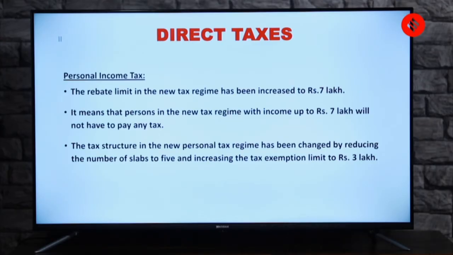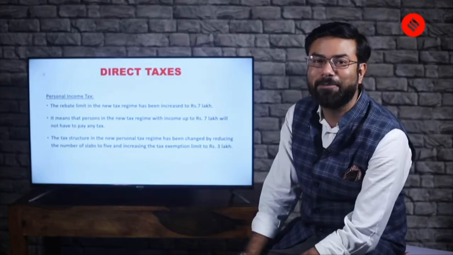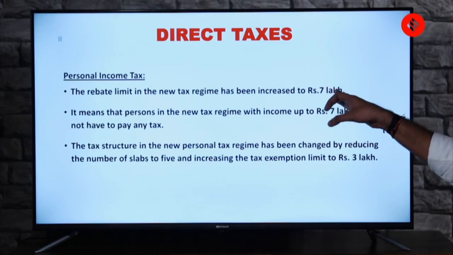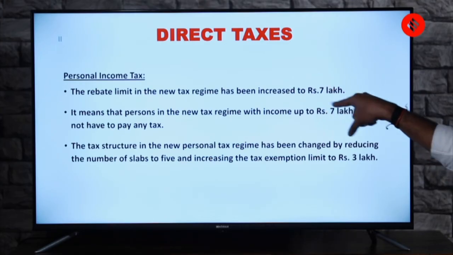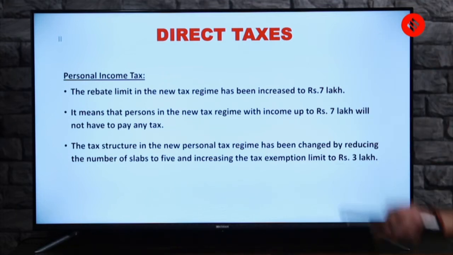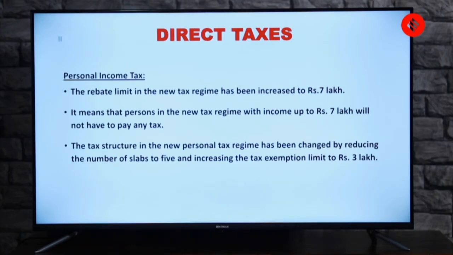Let's talk about direct taxes. Personal income tax, something which everybody wants to hear about, isn't it? This is how the Honorable Finance Minister put it before talking about it. The rebate limit in the new tax regime has increased to 7 lakh. Please note this figure. This amount is important not only for your exams, but also for your life, for the lives of your parents and anybody who's earning. It means that persons in the new tax regime with income up to rupees 7 lakh will not have to pay any tax. That is what it clearly mentions.